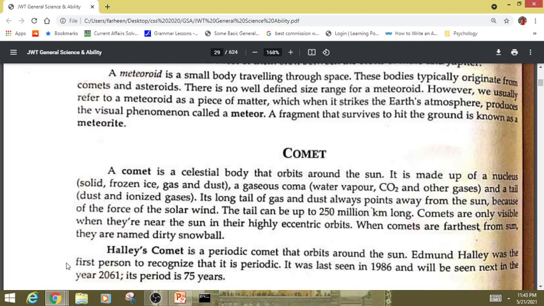Halley's Comet is a periodic comet that orbits around the sun. Edmund Halley was the first person to recognize that it's periodic. It was last seen in 1986 and will be seen next in the year 2061. Its period is 75 years.